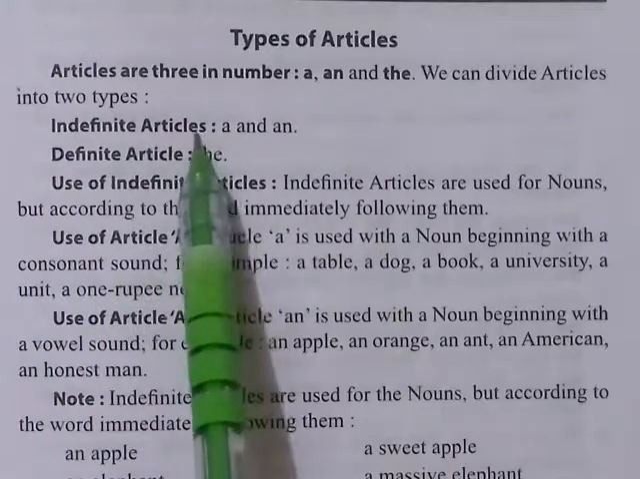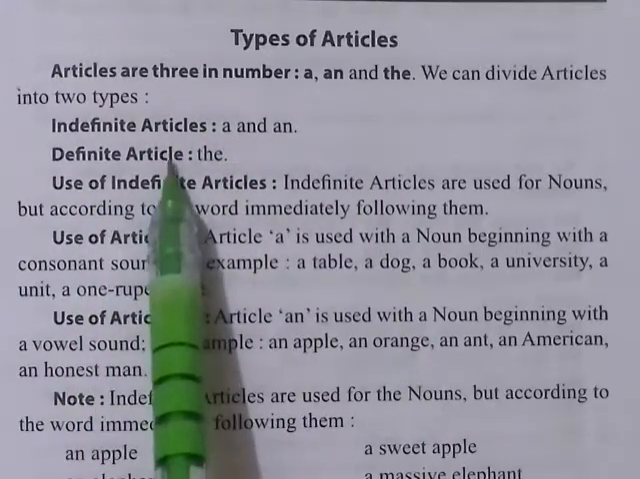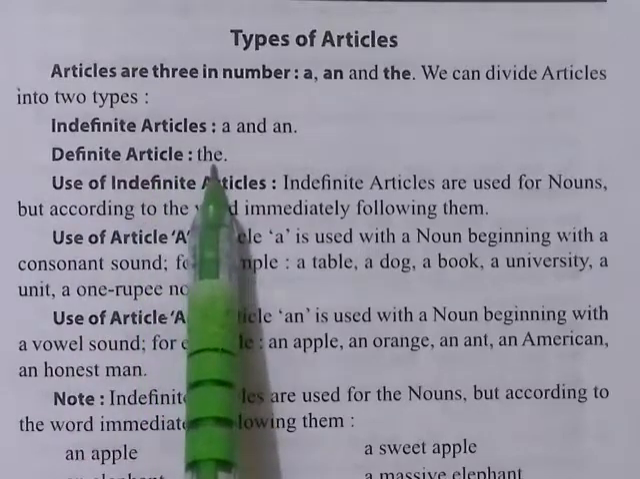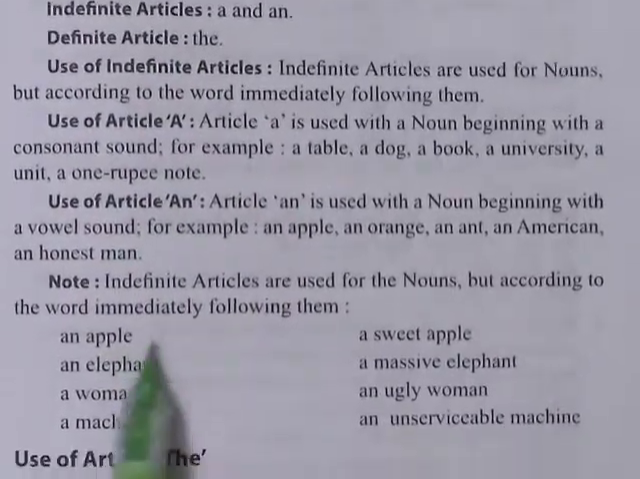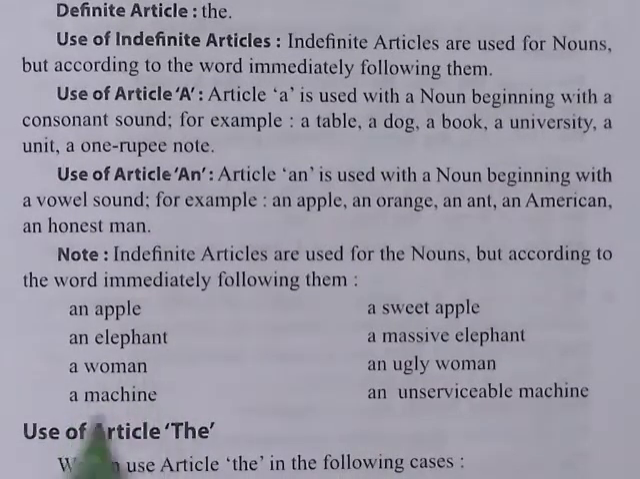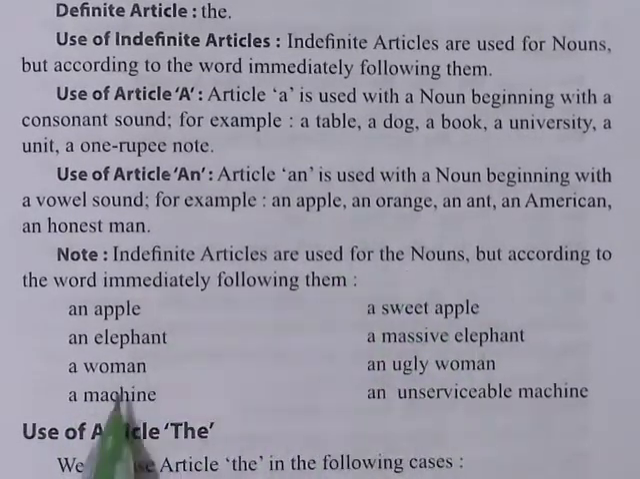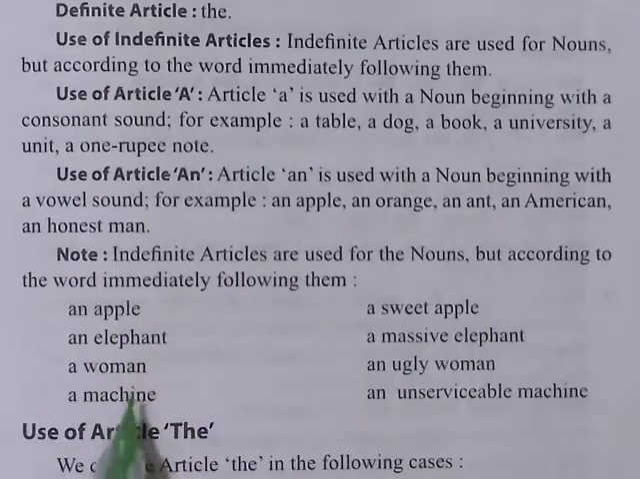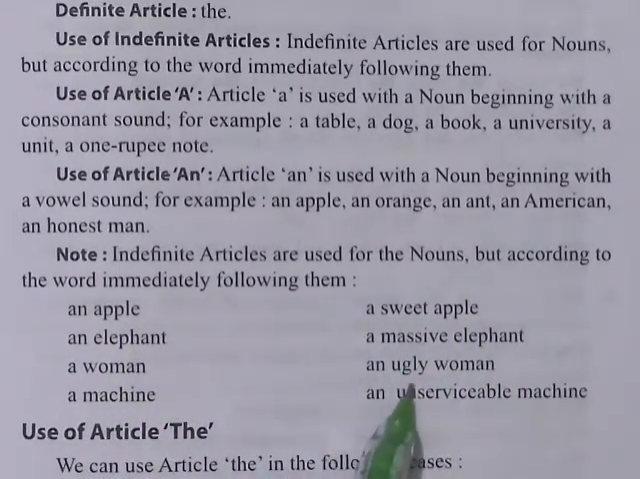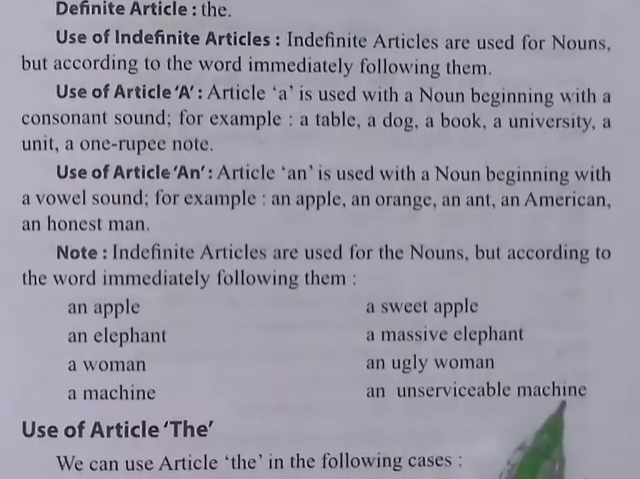Indefinite articles. Now the definite article is very important because it is only a single article, that is "the". Again look: an apple, an elephant, a woman, a machine. All these are examples of indefinite articles. A sweet apple, a massive elephant, an ugly... though there is a U, it is giving a vowel sound. An ugly woman, an unserviceable machine.